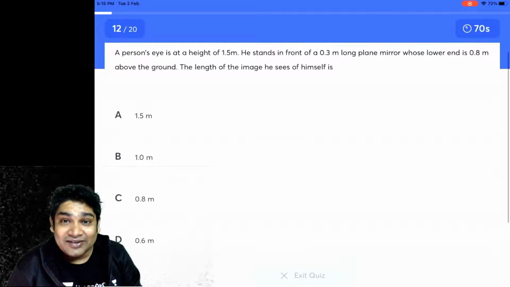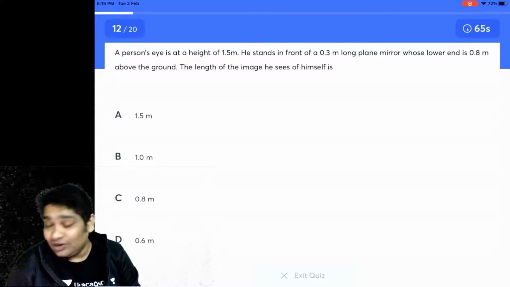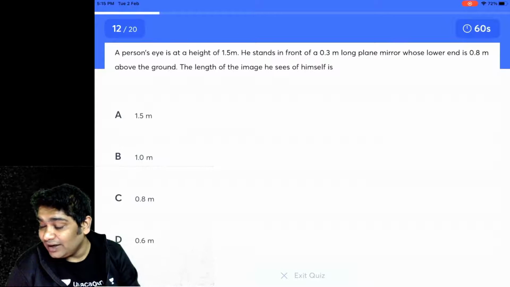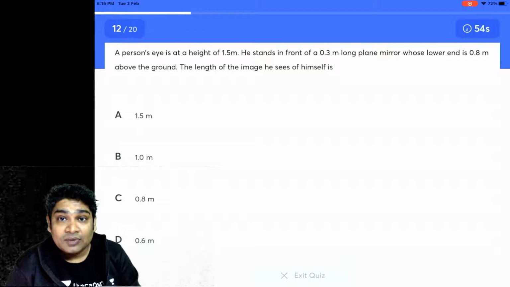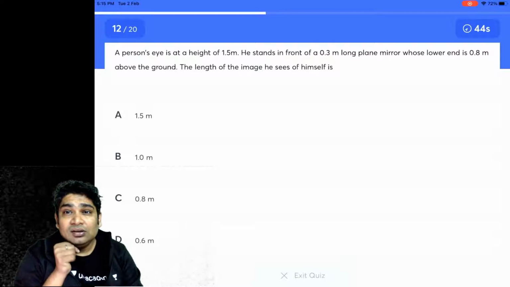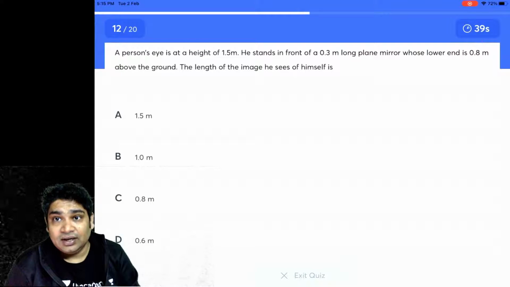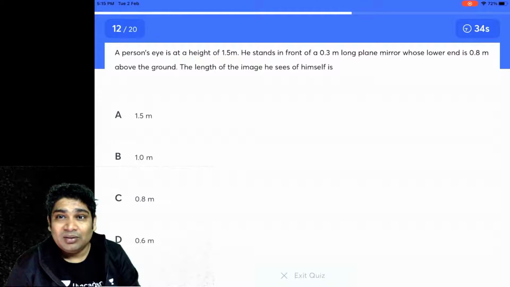All right. The question says a person's eye is at a height of 1.5 meters. He stands in front of a 0.3 meter long plane mirror whose lower end is at 0.8 meters above the ground. The length of the image he sees of himself is...